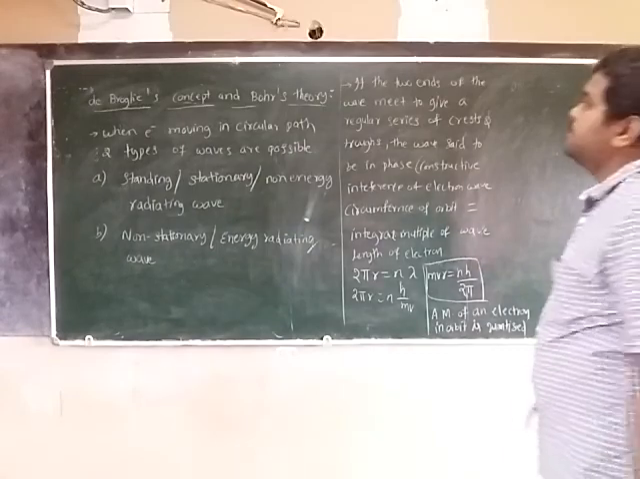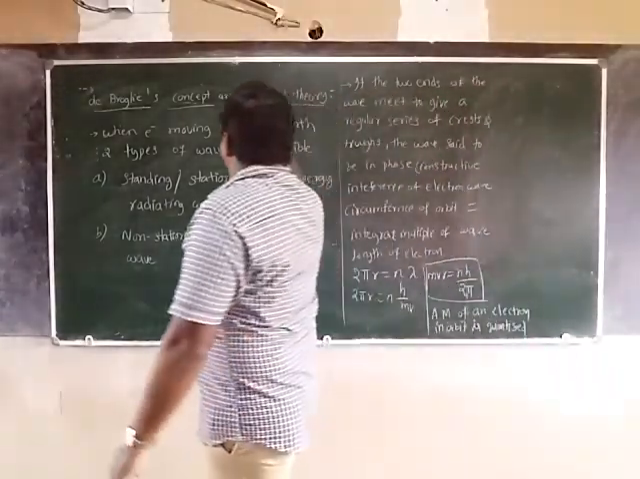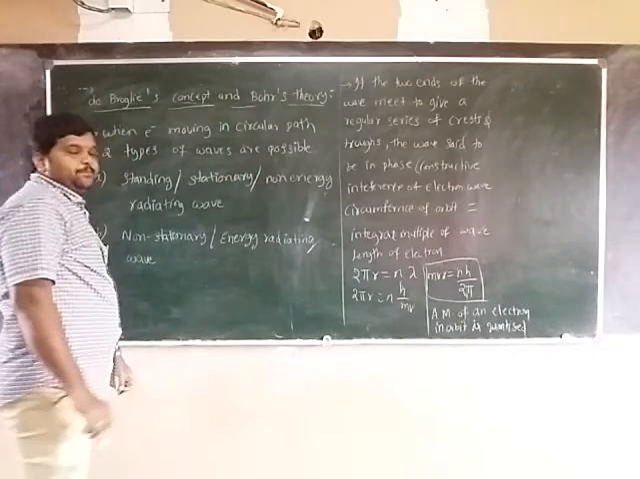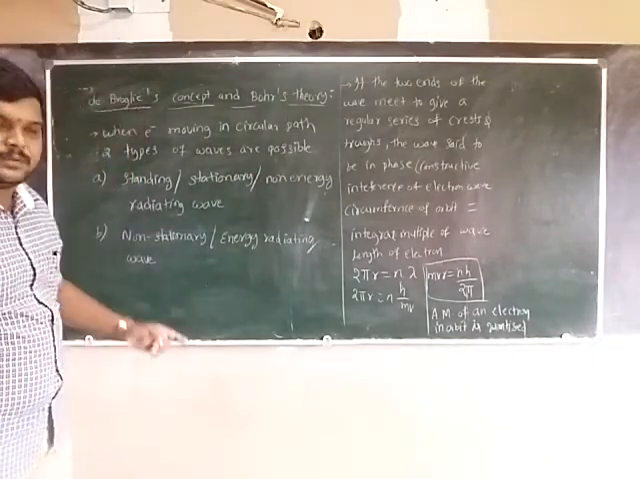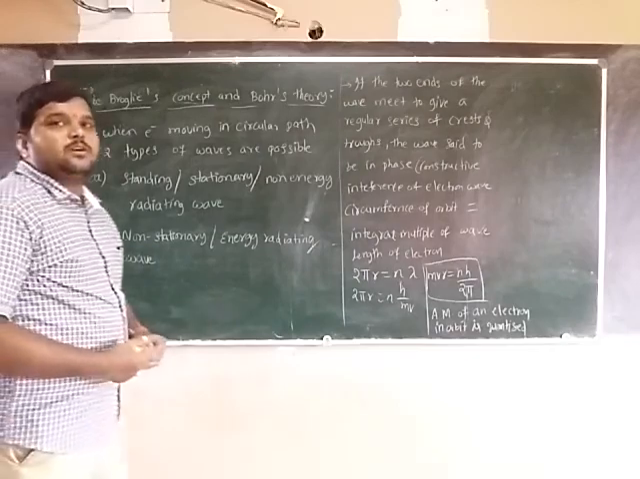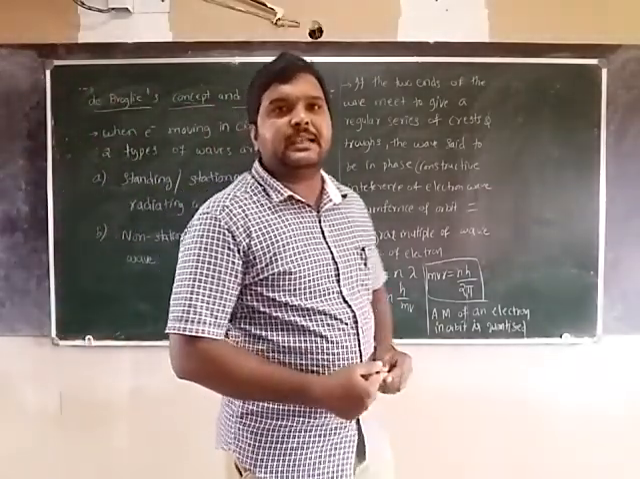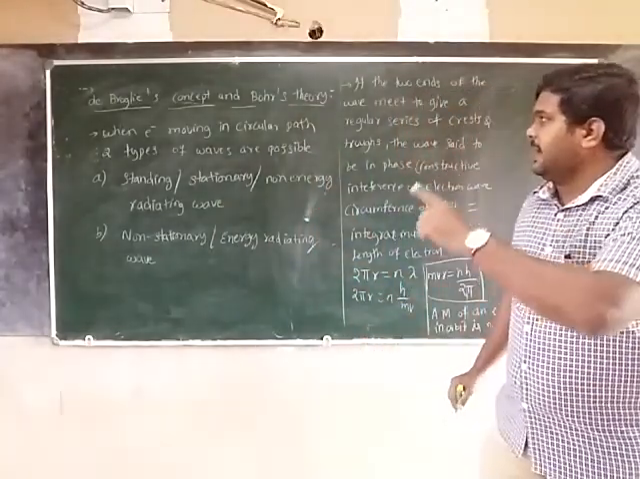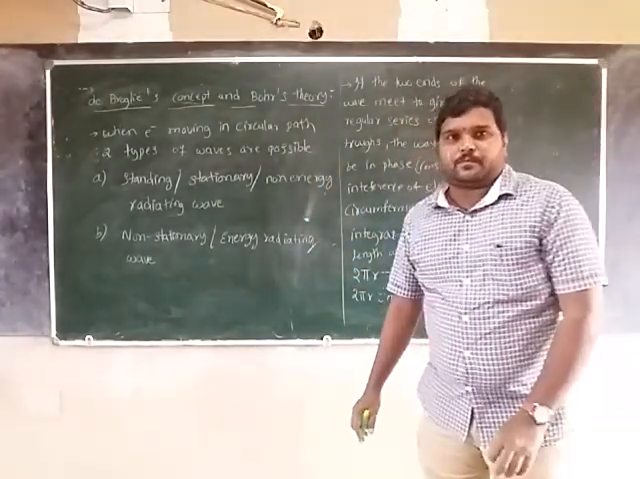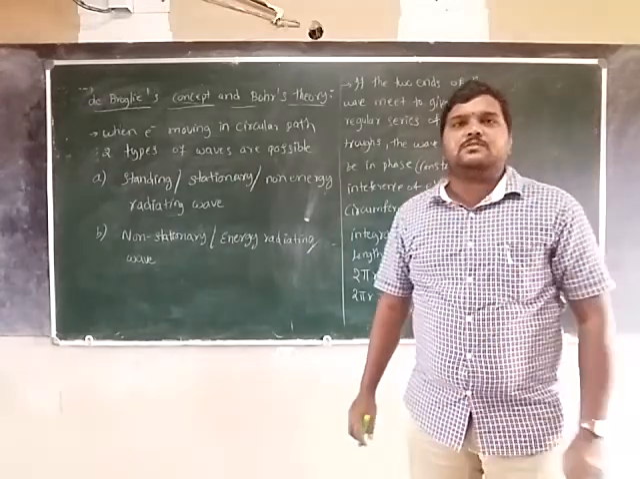Okay, now we see de Broglie's concept and Bohr's theory. What is it? What it explains, we will see now. When an electron is moving in a circular path, there are two types of waves possible.